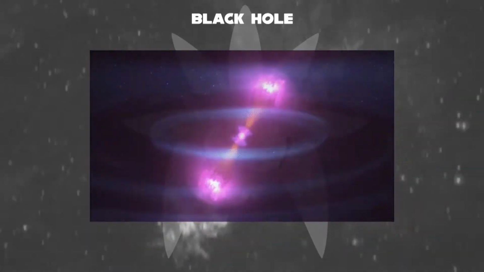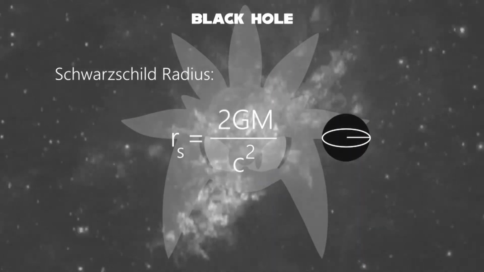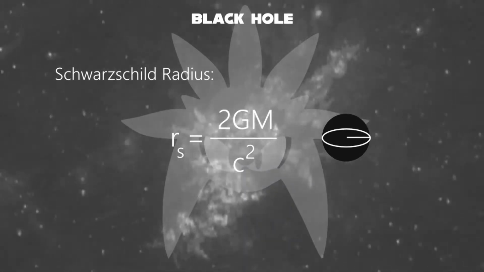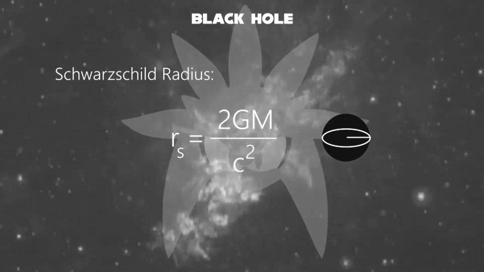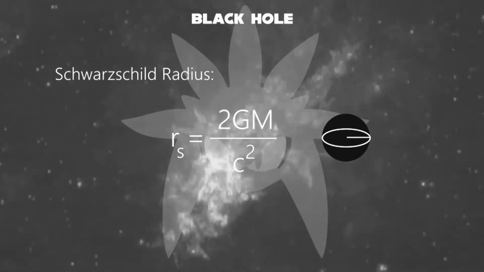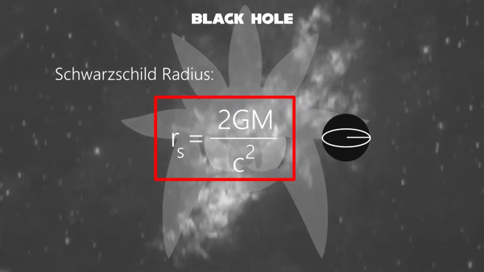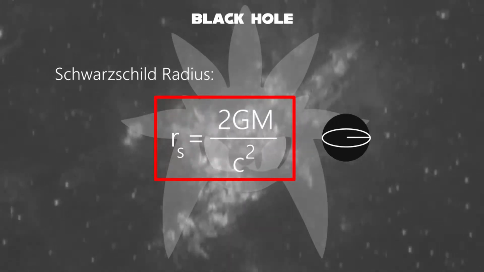How to get the Schwarzschild radius? The Schwarzschild radius is a physical parameter that shows up in the Schwarzschild solution to Einstein's field equations, corresponding to the radius defining the event horizon of a Schwarzschild black hole. Let us define it as Rs. It is equal to 2 multiplied by G multiplied by M, divided by c squared.